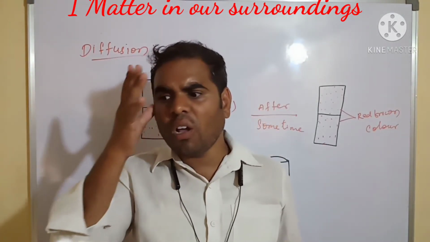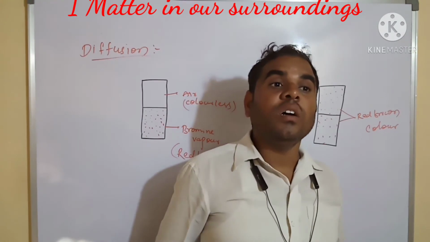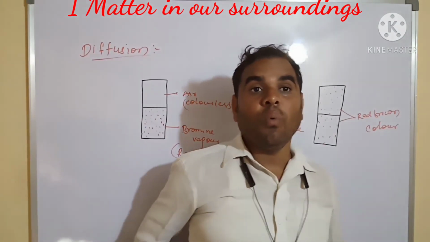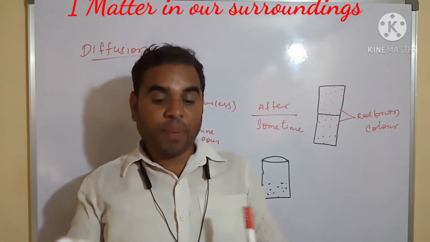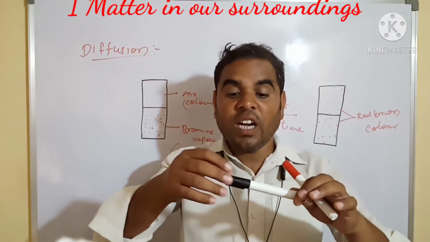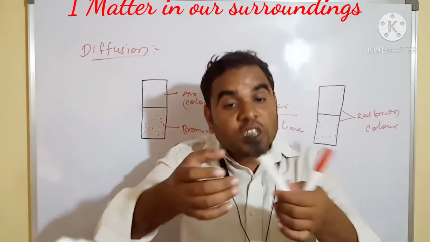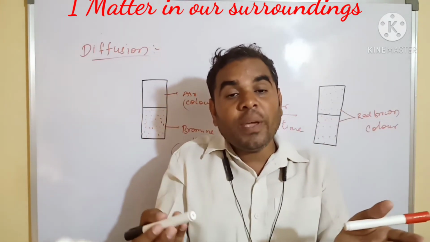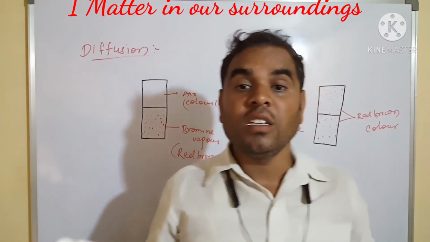Let us see solids. For example, old vehicles, old bikes. What will happen? The screw, nut and bolt are rusting together. We call this diffusion in solids.